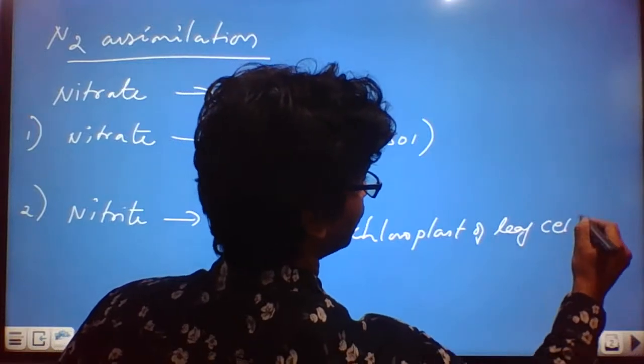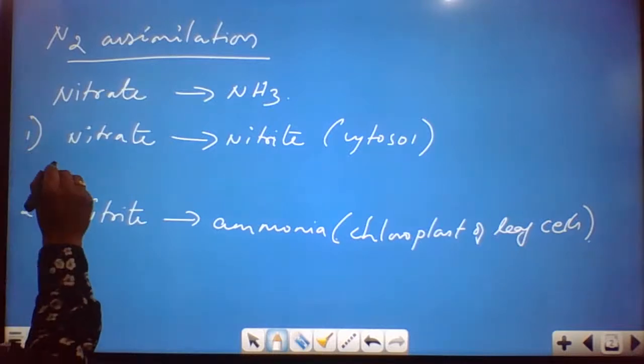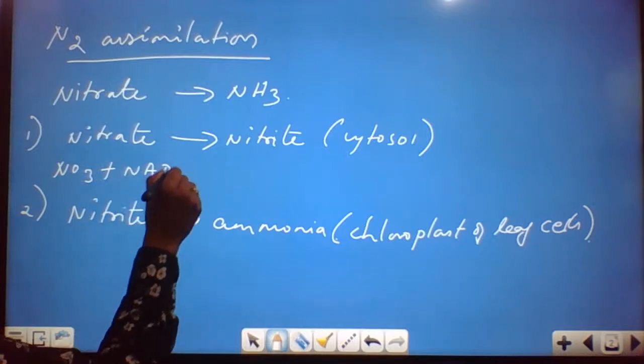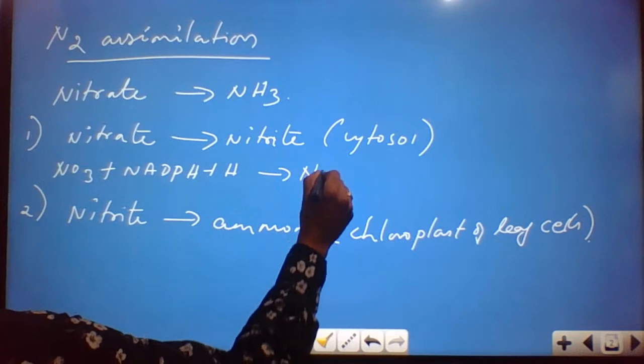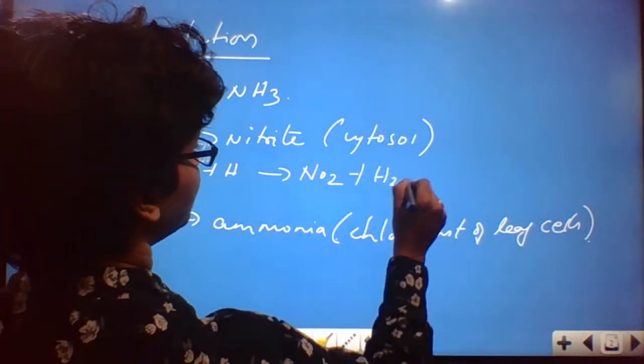So what's the reaction that you could see? Here is NO3 plus NADPH plus H getting converted to NO2 plus H2O plus NADP.